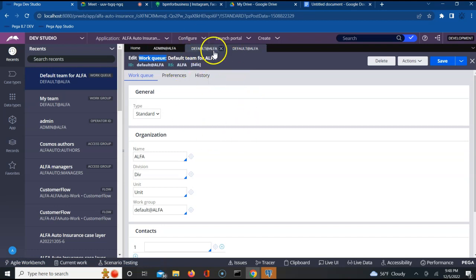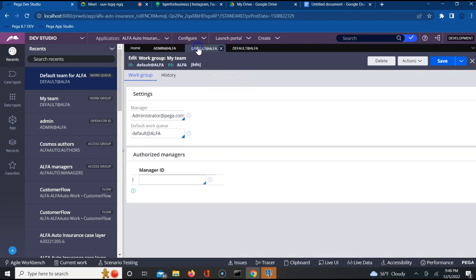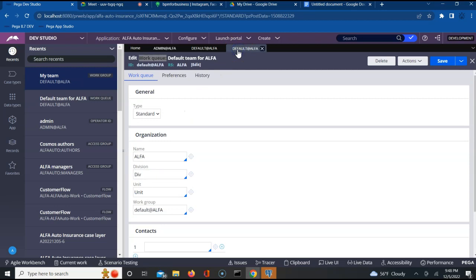And if you see in this work basket, within the work group, they have specified the work queue. If you see in the work basket, they have specified the work group. You see how they both are linked to each other. Does it make sense, guys? This is something which Pega gave us by default. If you see Default@alpha, when we created the application, it gave us this. That is why the name is Default@alpha and Default@alpha.